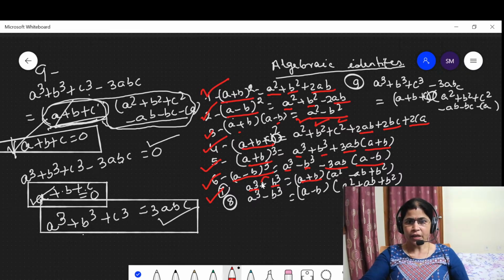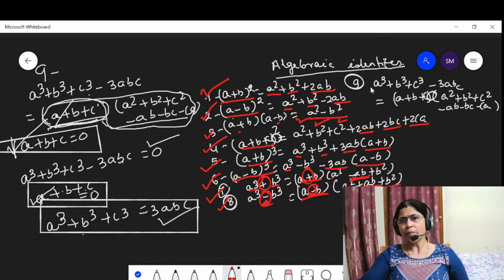Look at here, the trick. Here a³ + b³, then here this is plus sign, (a + b), then this is the minus sign, (a² − ab + b²). When this is a³ − b³, the negative sign is here, then here the negative sign, this is (a − b)(a² + ab + b²). Here this is positive sign, then here minus sign. When here minus sign, then here minus sign, here plus sign. This is the trick to remember the identities.